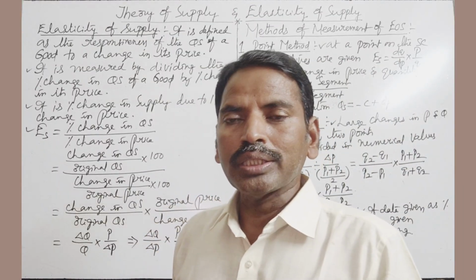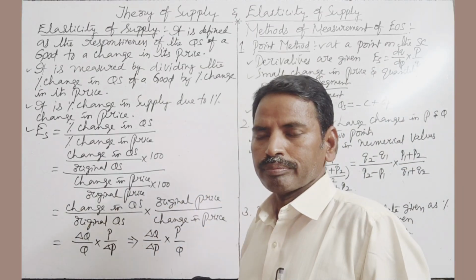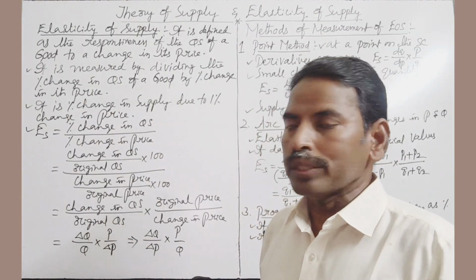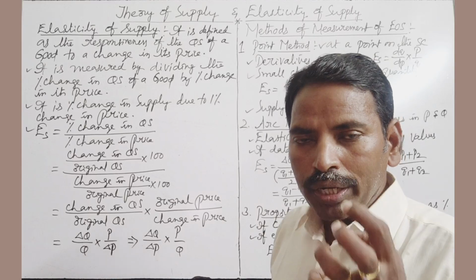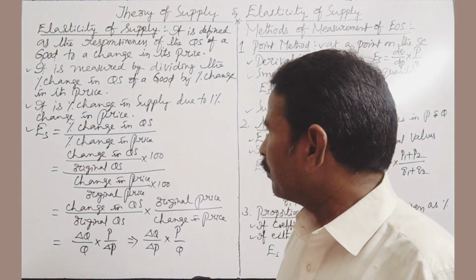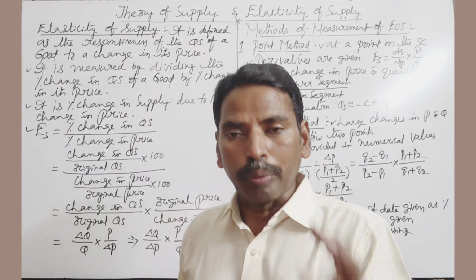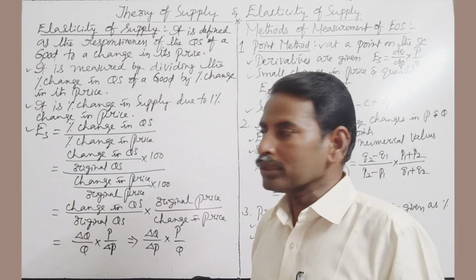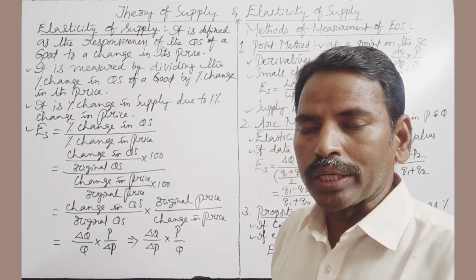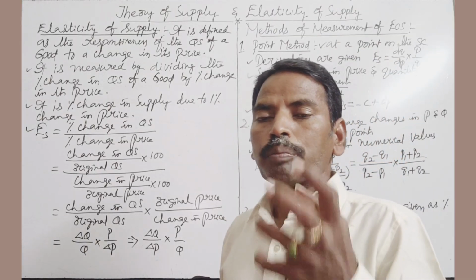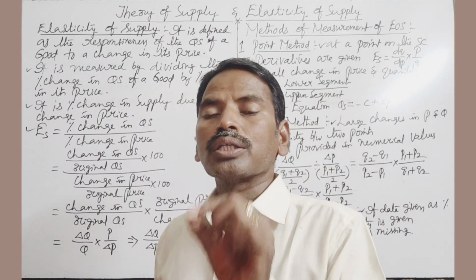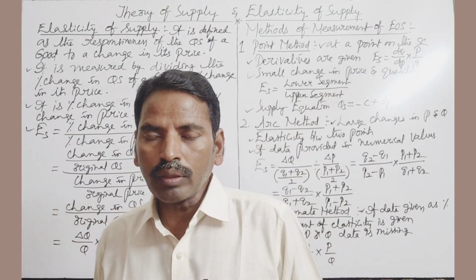This is known as elasticity of supply. In other words, elasticity of supply is measured by dividing the percentage change in the quantity supply by percentage change in its price. In other words, it is percentage change in supply due to 1% change in price.